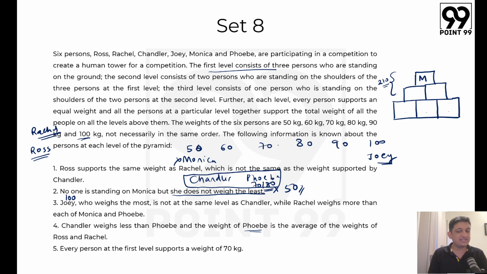That is 8 plus 7 is 15 into 3 will be 45. So out of 450 kg, 210 kg is here. So this becomes 240 kg for sure. So this is what we are going to get.